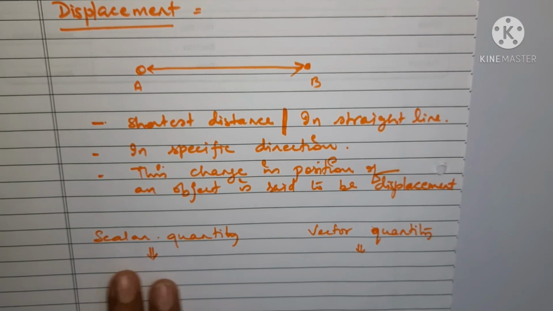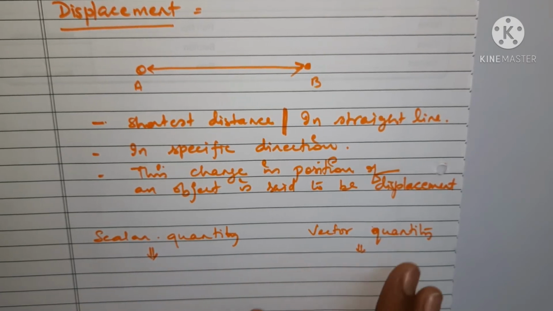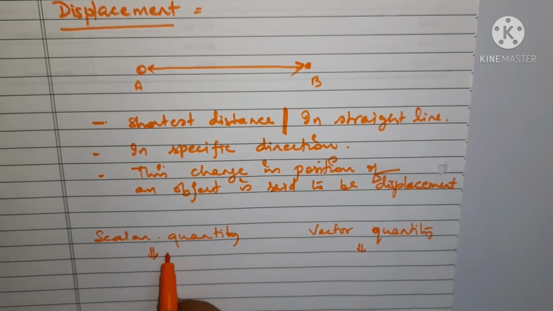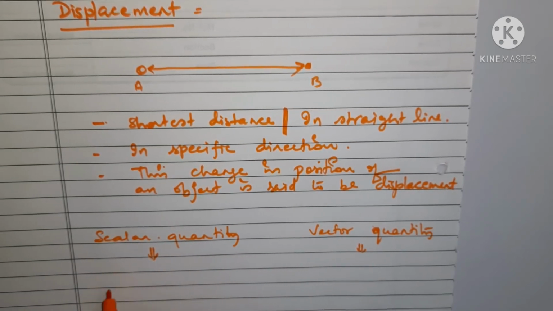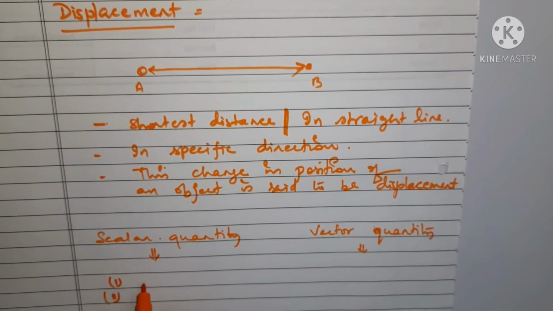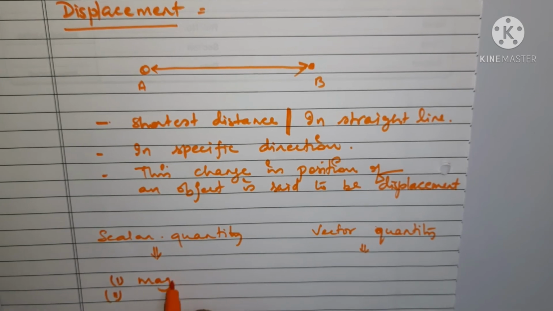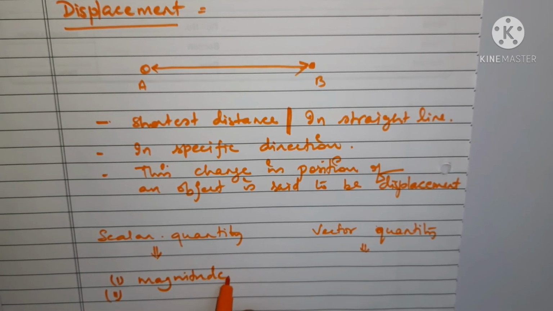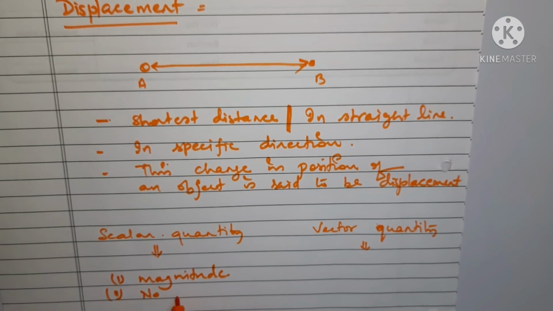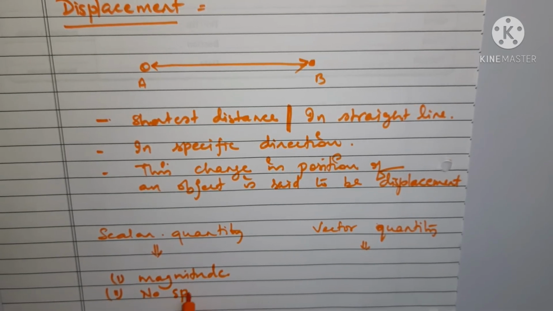Scalar quantities are the quantities with magnitude, but no specific direction.